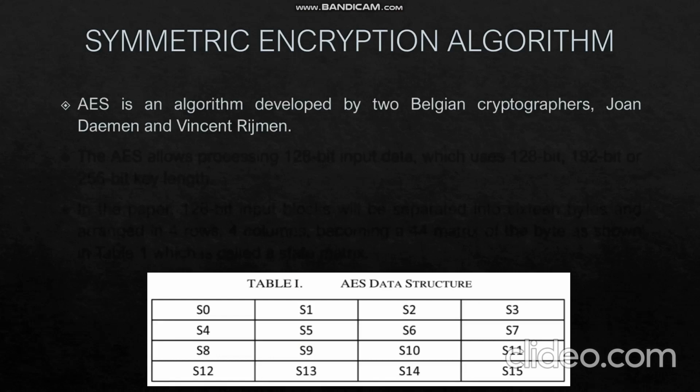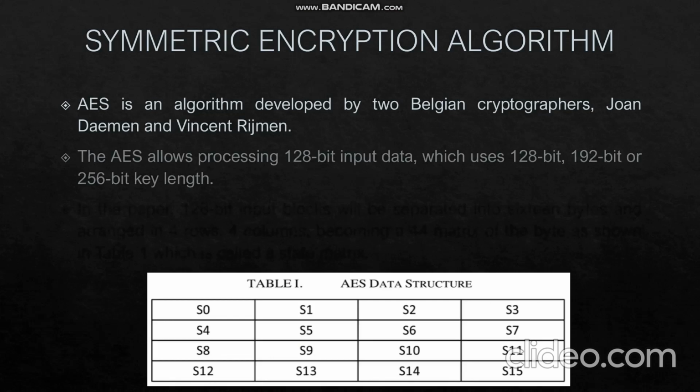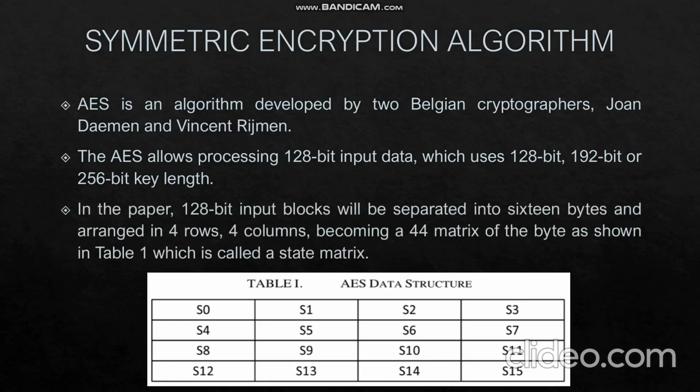The Advanced Encryption Standard, or the AES, is an algorithm developed by two Belgian cryptographers, Joan Daemen and Vincent Rijmen. The AES allows processing 128-bit input data, which uses 128-bit, 192-bit and 256-bit key length. And depending on the key length, we have different loops. 128-bit AES uses 10 loops, 192 uses 12, and the 256-bit AES uses 14 loops. In the paper, 128-bit input blocks will be separated into 16 bytes and arranged in 4 rows, 4 columns, thus becoming a 4x4 matrix of bytes, as you can see in table 1, which is called a state matrix.